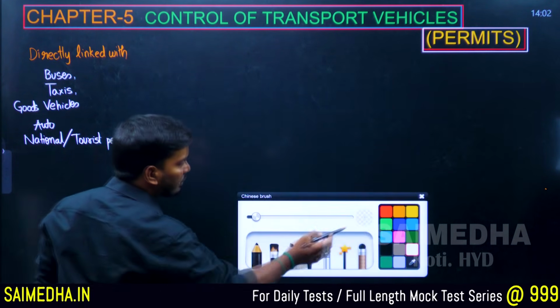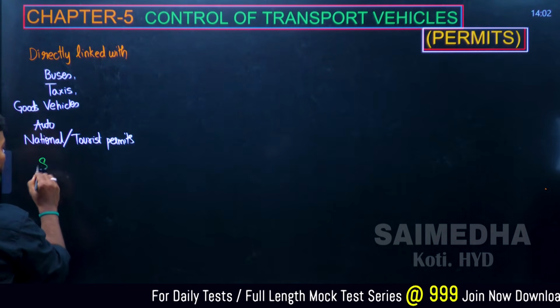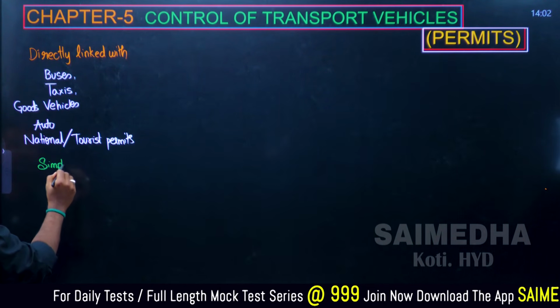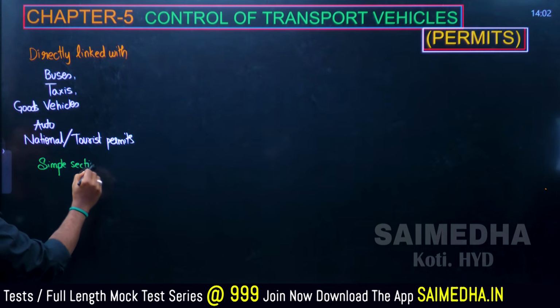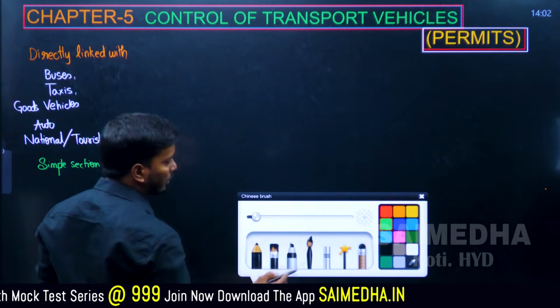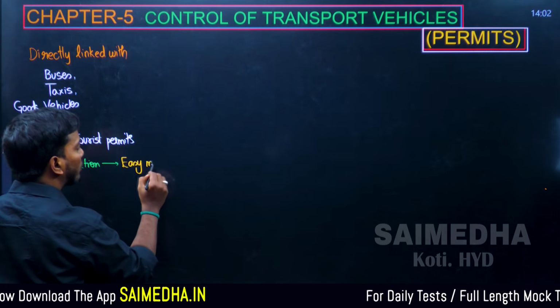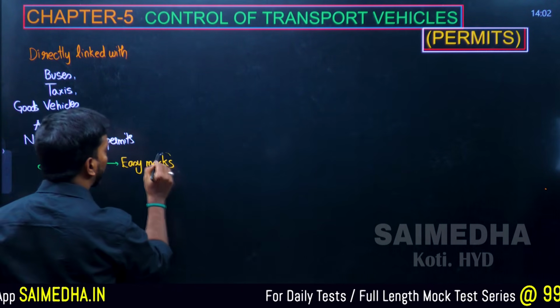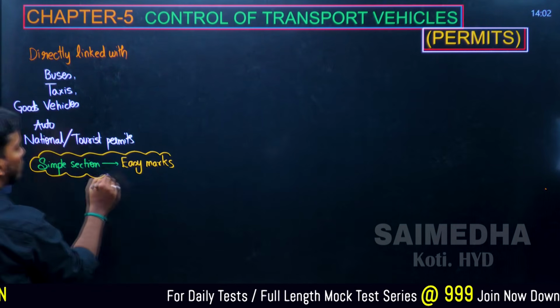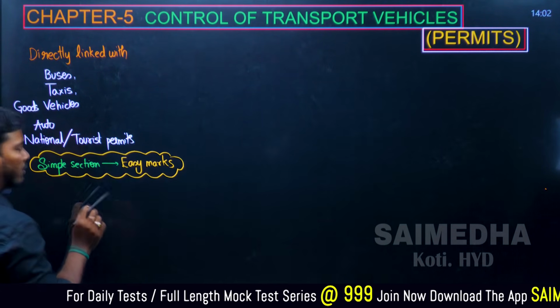Remember that this is a very simple section, which is going to get you easy marks. It is a very small topic. If a question appears, 1 or 2, you should be ready for this kind of question, and it is very easy to memorize.